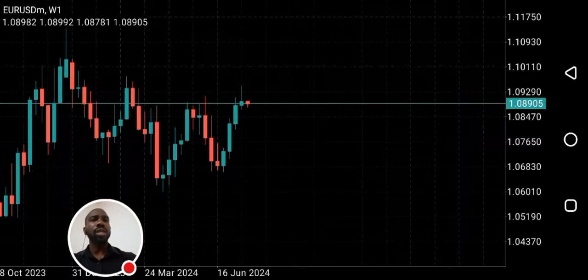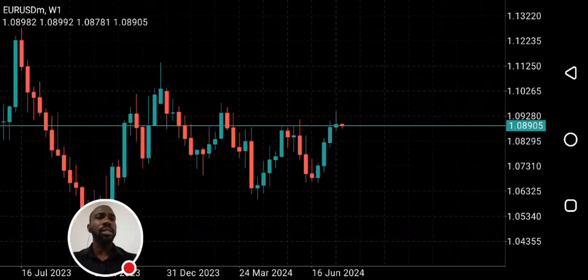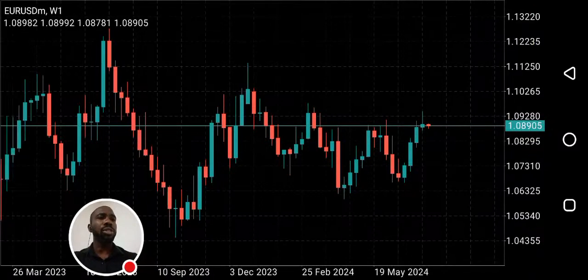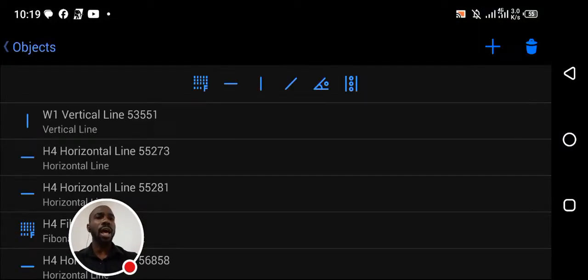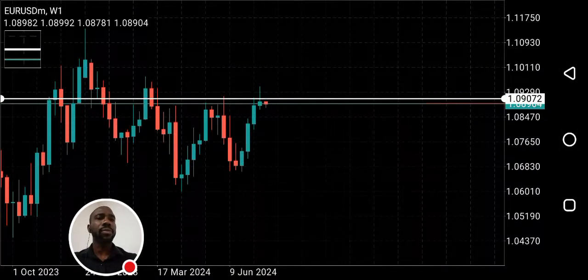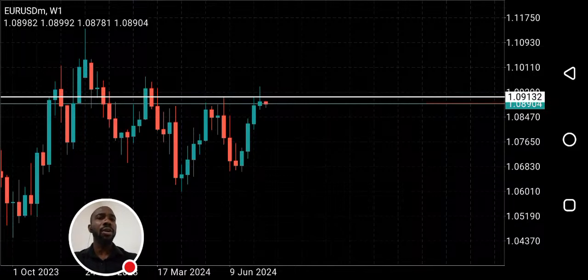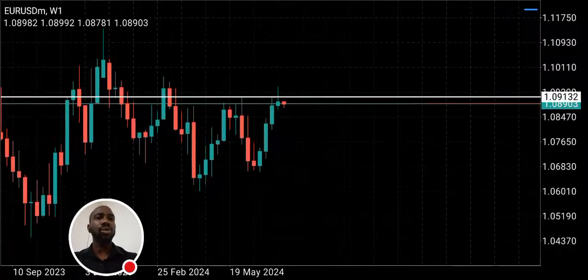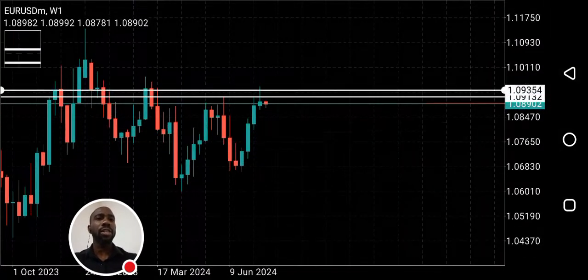I think it closed as a shooting star, a bullish shooting star. Can you see that? It closed as a bullish shooting star after clearing liquidity at this previous high. It also tested this resistance zone, where we had a resistance here.